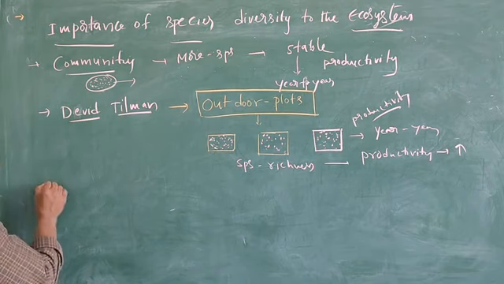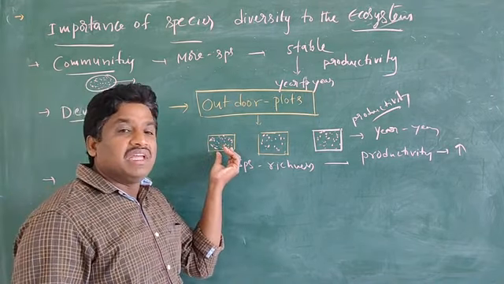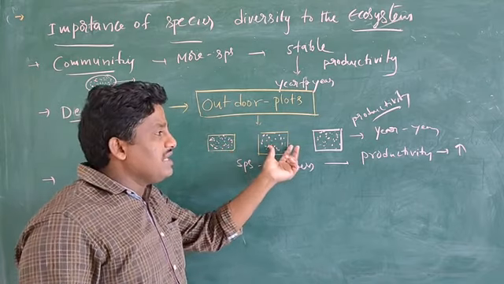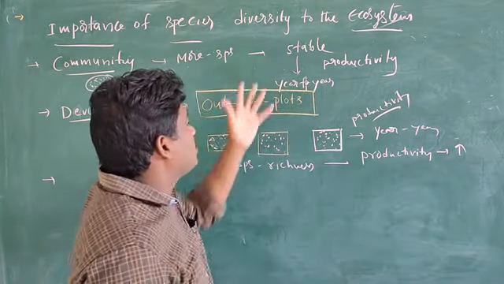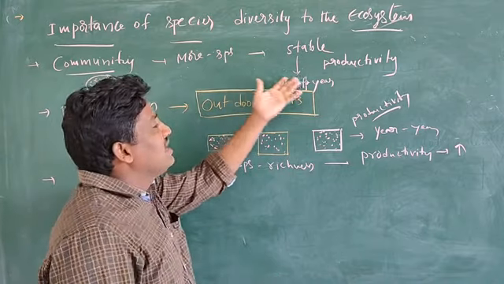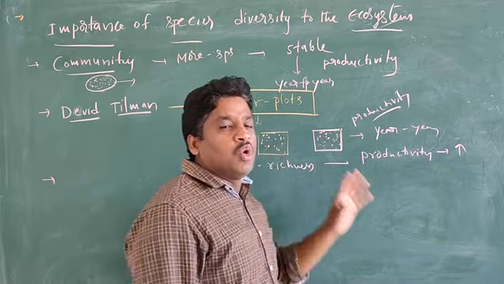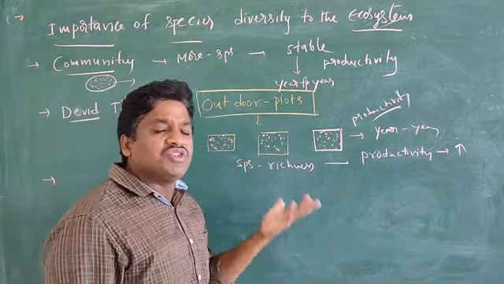So whenever species diversity is present in any area, automatically productivity is increased. If a variety of species is not present, there is not much variation, the same as usual every year.